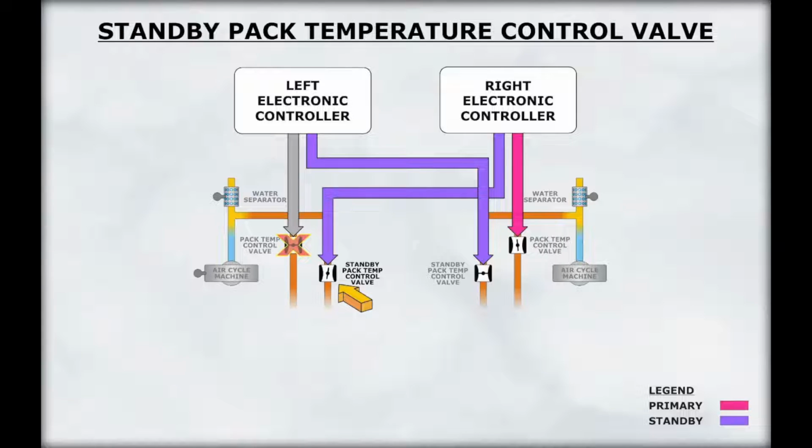In the event of a failure of the primary pack control, the affected pack will be controlled by the standby controller in the opposite electronic controller. In this situation, the opposite standby controller will modulate the standby pack temperature control valve on the affected pack to achieve the desired temperature output.